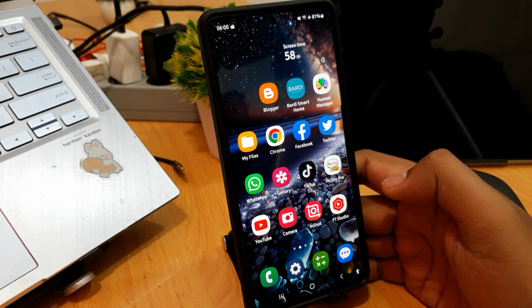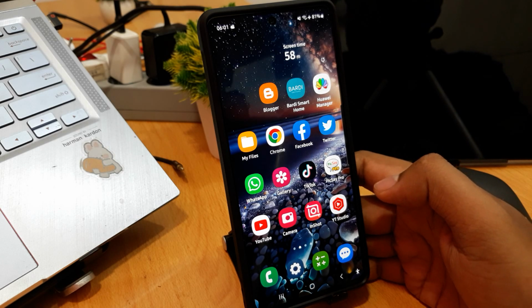In this video I will explain how to change back and home button in Samsung.